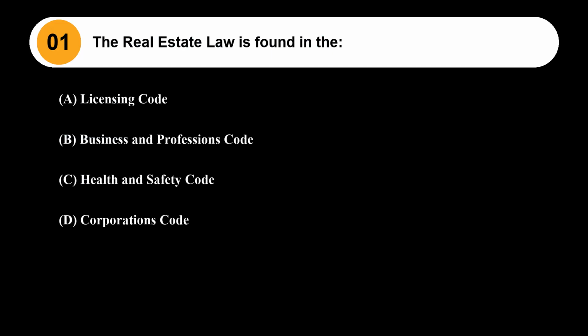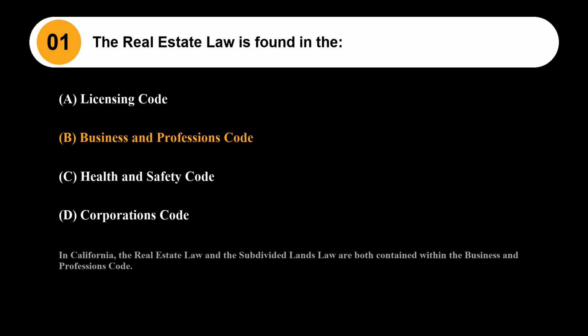Question 1. The real estate law is found in the: Option A, Licensing Code. Option B, Business and Professions Code. Option C, Health and Safety Code. Option D, Corporations Code. The correct answer is Option B, Business and Professions Code. In California, the real estate law and the subdivided lands law are both contained within the Business and Professions Code.